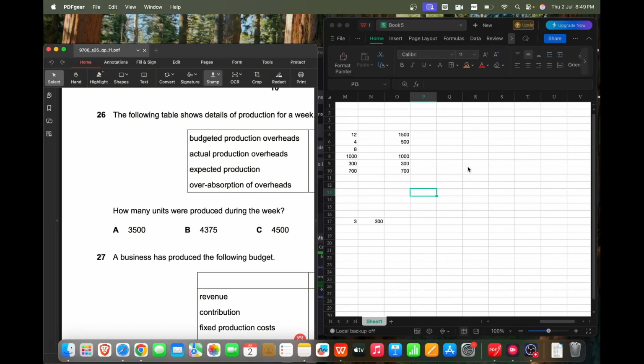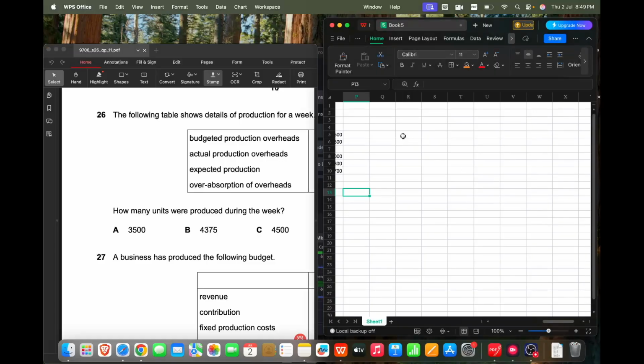So let's do that here. This is your budget. Budget should be 90,000, and if we subtract the actual of 80,000, then my over absorption should be 10,000.